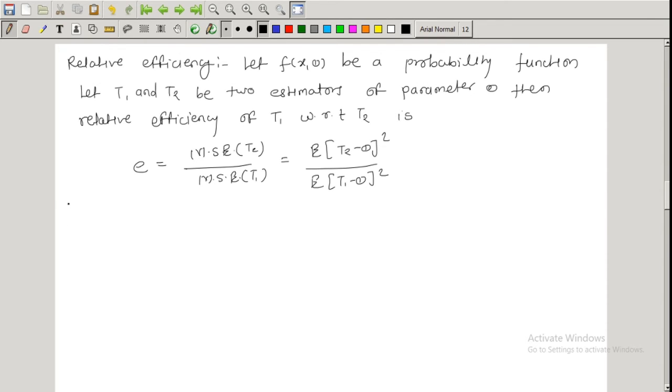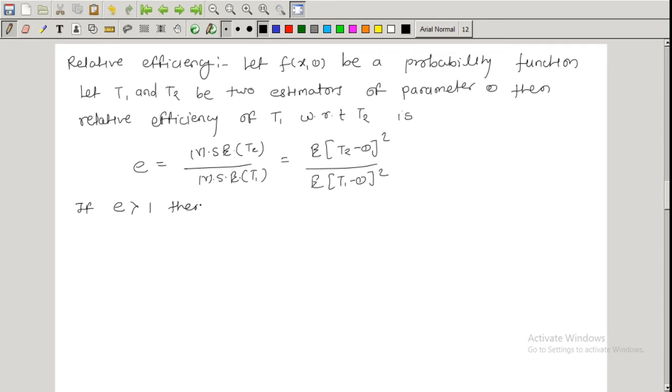And here, if E is greater than 1, what does it mean? The mean square error of T2 is greater than the mean square error of T1. So which one is better? The statistic having less mean square error will be better.